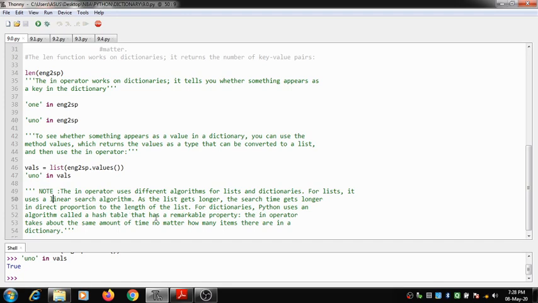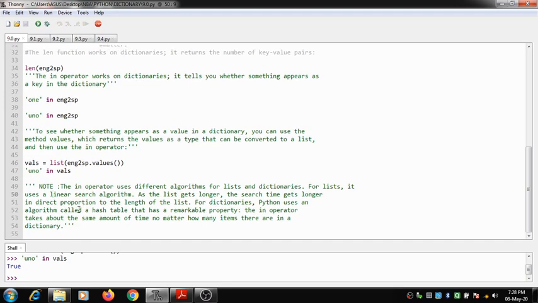That has a remarkable property: the in operator takes about the same amount of time no matter how many items there are inside a dictionary. So compared to a list, accessing the values inside a dictionary is much easier and faster.